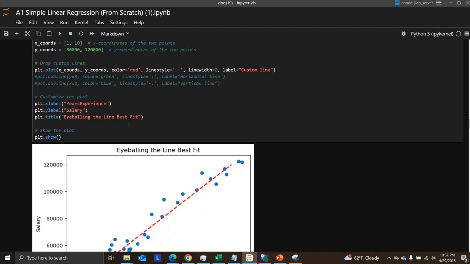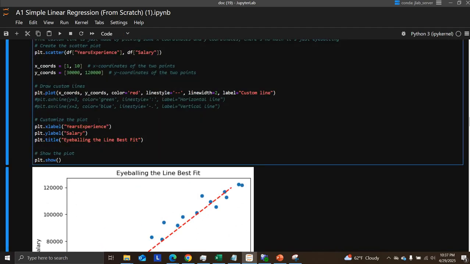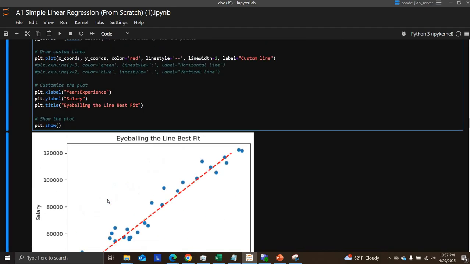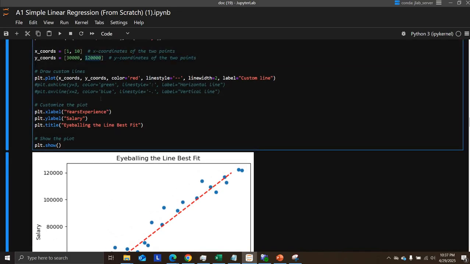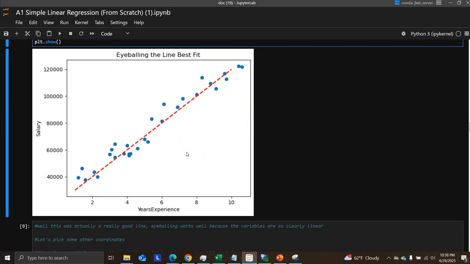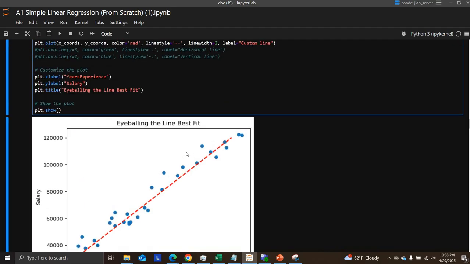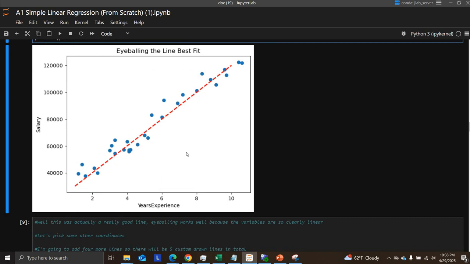I said from 1 to 10 years, these are the x coordinates. I said at 1 year, you make about $30,000 according to this data set, and then at 10 years, you make about $120,000. So then I created a line using these. And honestly, it looks pretty good. I've done no math there. I just eyeballed it, and I could go in and figure out the MSE, and then I could adjust it like that.